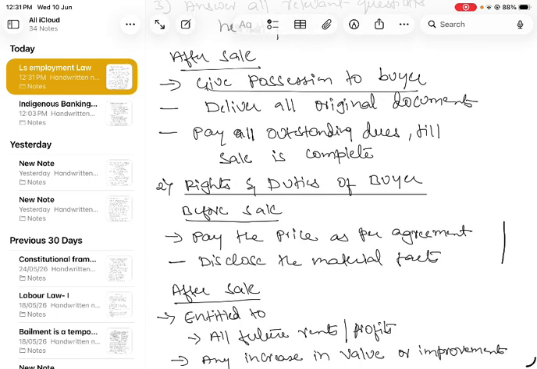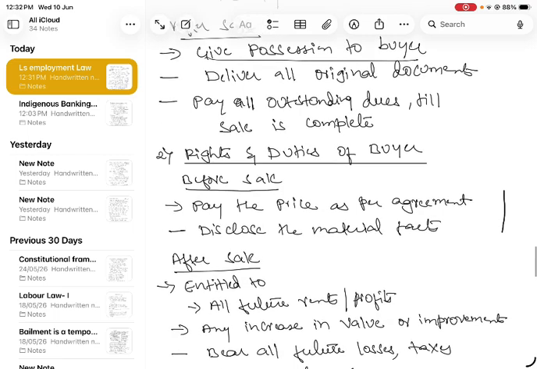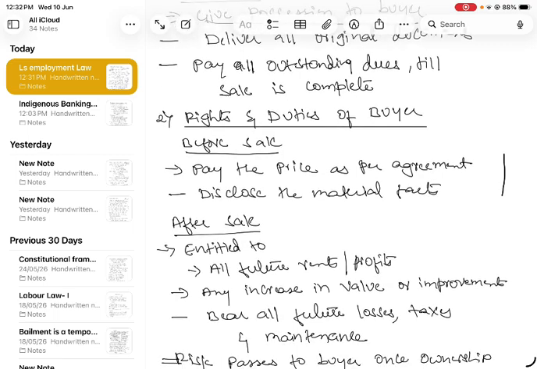And next is rights and duties of the buyer. So before sale, he has to pay the price as per the contract, and if there is any increase or decrease in the market value of the sale price, he should inform the seller, right, about the material facts. If he found anything about the building, the flat, or the land, he should discuss it openly with the seller. After sale, he is entitled to all the future rents and profits, right?